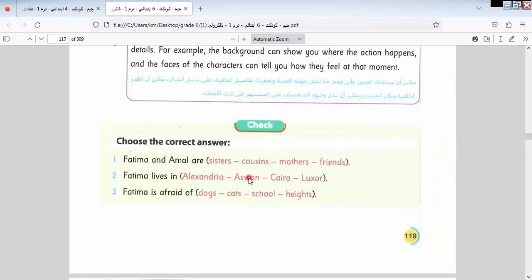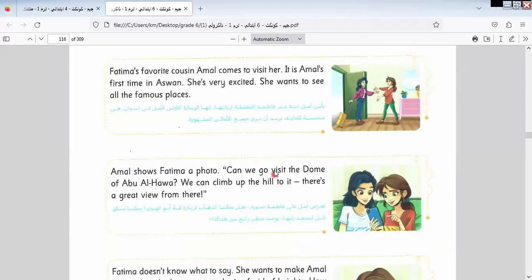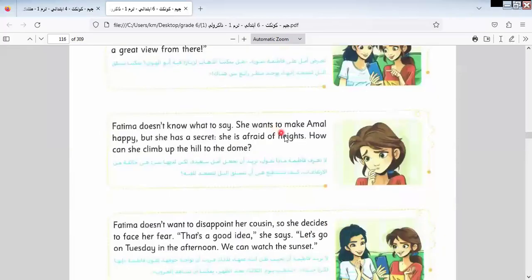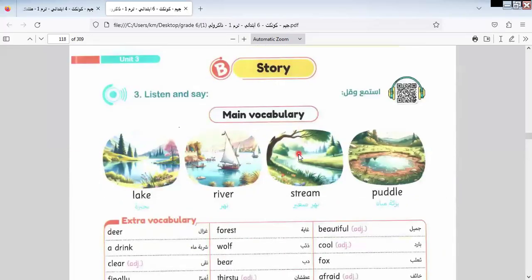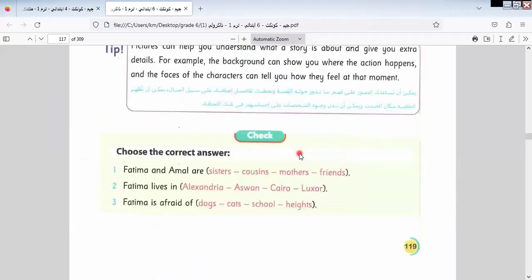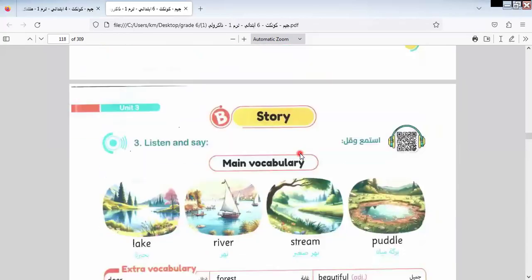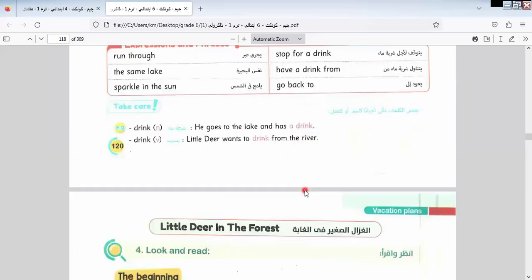Fatima lives in what? In Aswan. Fatima is afraid of what? Of heights. As we know here in this part, afraid of what? Of heights. Let's go to another one, here in lesson 2, to continue this lesson.